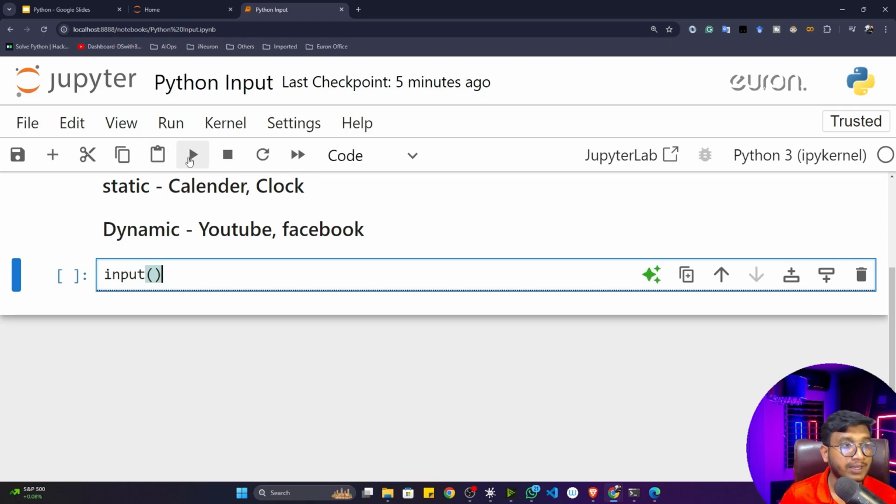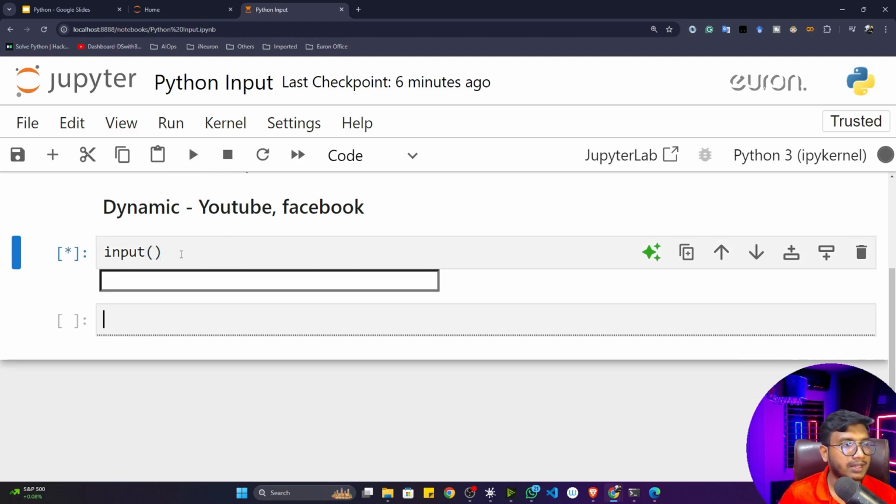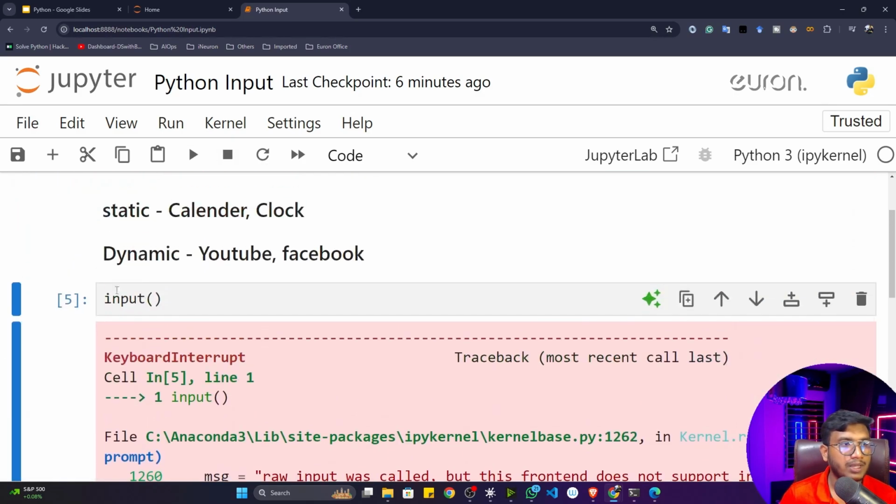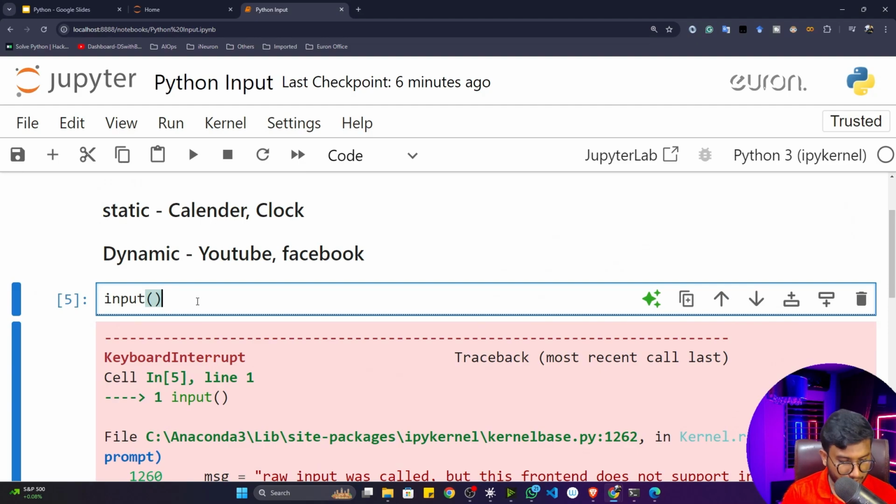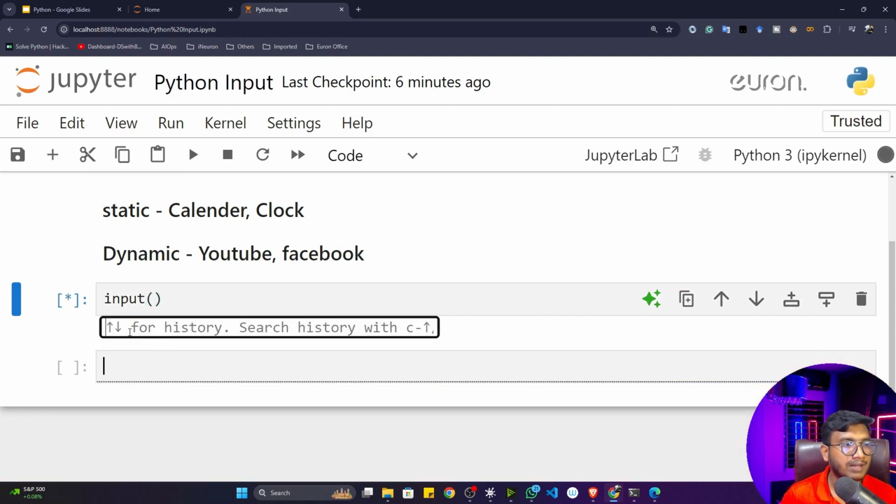If I click on this button, you'll see that this cell has been executed. And if you want to stop it, here is an option called interrupt kernel. Just try to interrupt the kernel, see, it will stop. And if you want to execute from the keyboard, you can press shift and enter again. Now see, one input box is visible.